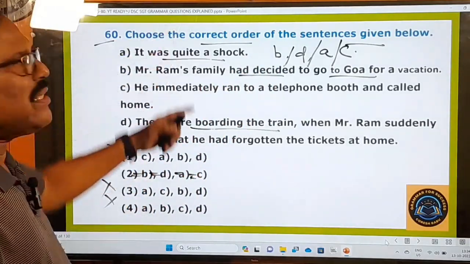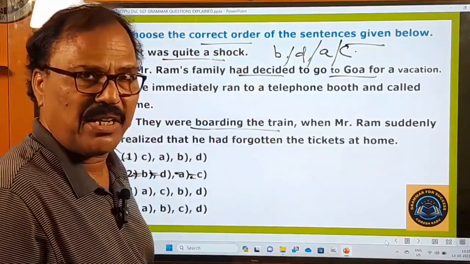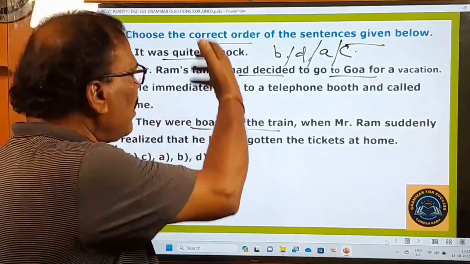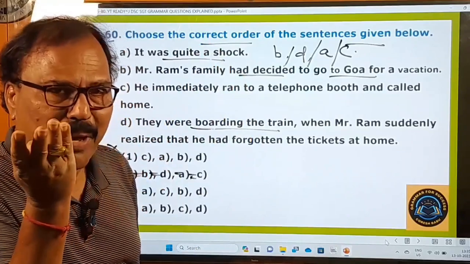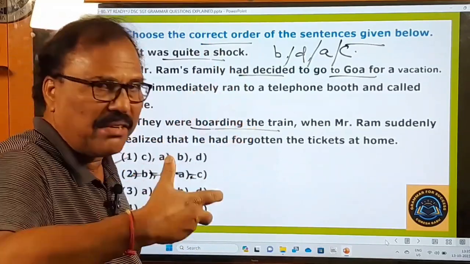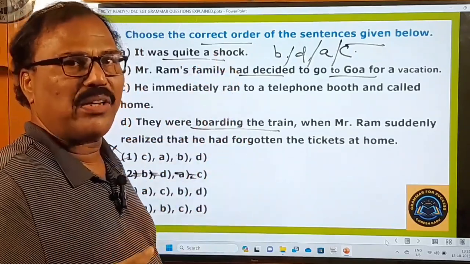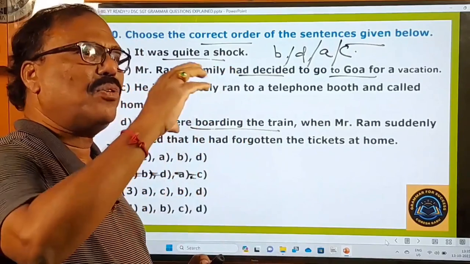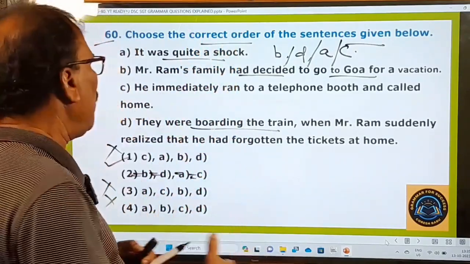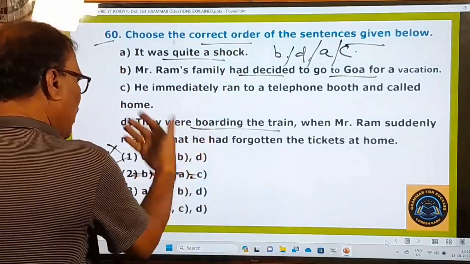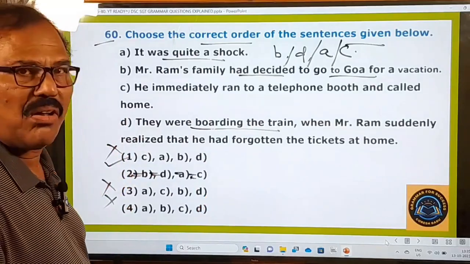Just read the four sentences. Whenever such jumbled sentences are given in the examination, you have to read the sentences, understand their meaning, and in your mind or on a piece of paper, keep them in an order and check whether they are presented in a sequential, meaningful order or not. After you find that they are arranged in a sequential order, then you check for the answer. So the second one is your answer and all others are not the right ones.